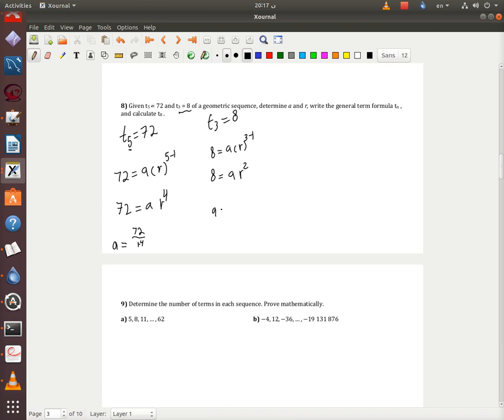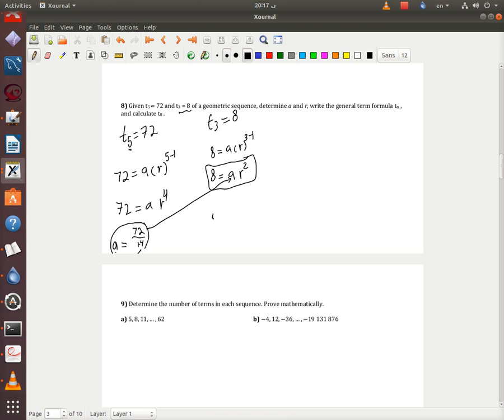I'm just gonna keep it like that. Now look at the magic. Here we have 8 equals a r squared, and here we have a equals 72 over r to the power 4. So I can substitute a here.